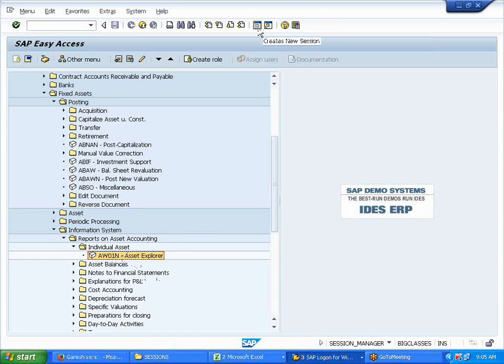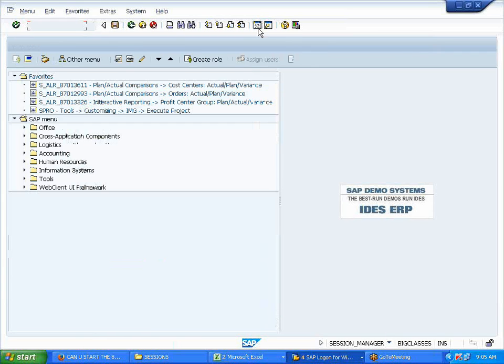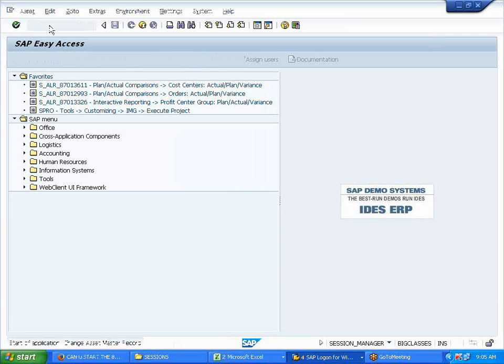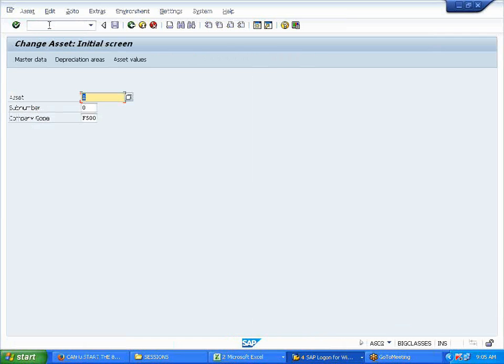What was the transaction code I told you for the master data? AS01, right? So you go to AS02, that is the change mode. 02 is for change mode, and 3 is for display. So I'm giving 2. If I go to 2, did I enter the capitalization date? I did not enter, right?